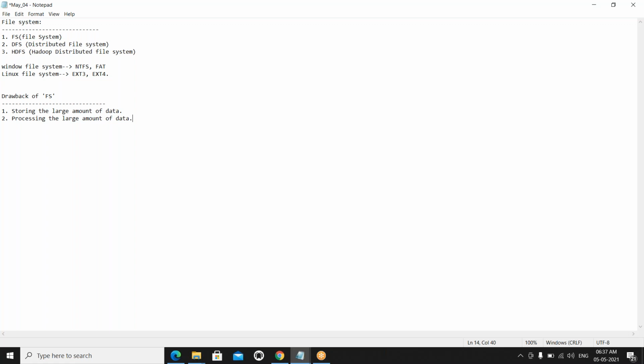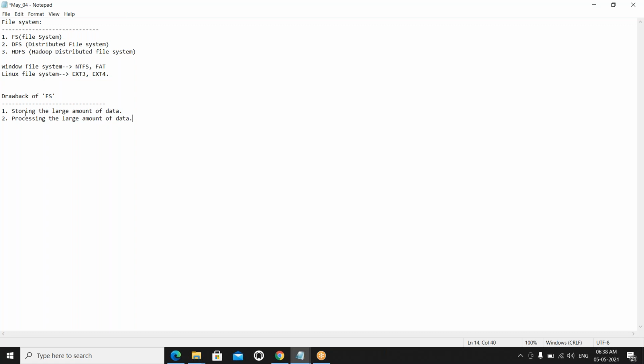Just try to open it, update it, edit it. It will take some time. Sometimes the system is also crashed. That is also processing, right? You are writing, updating, editing, saving, deleting. These are all operations only. That is also one of the processing, right? So that will take some time to process the data.